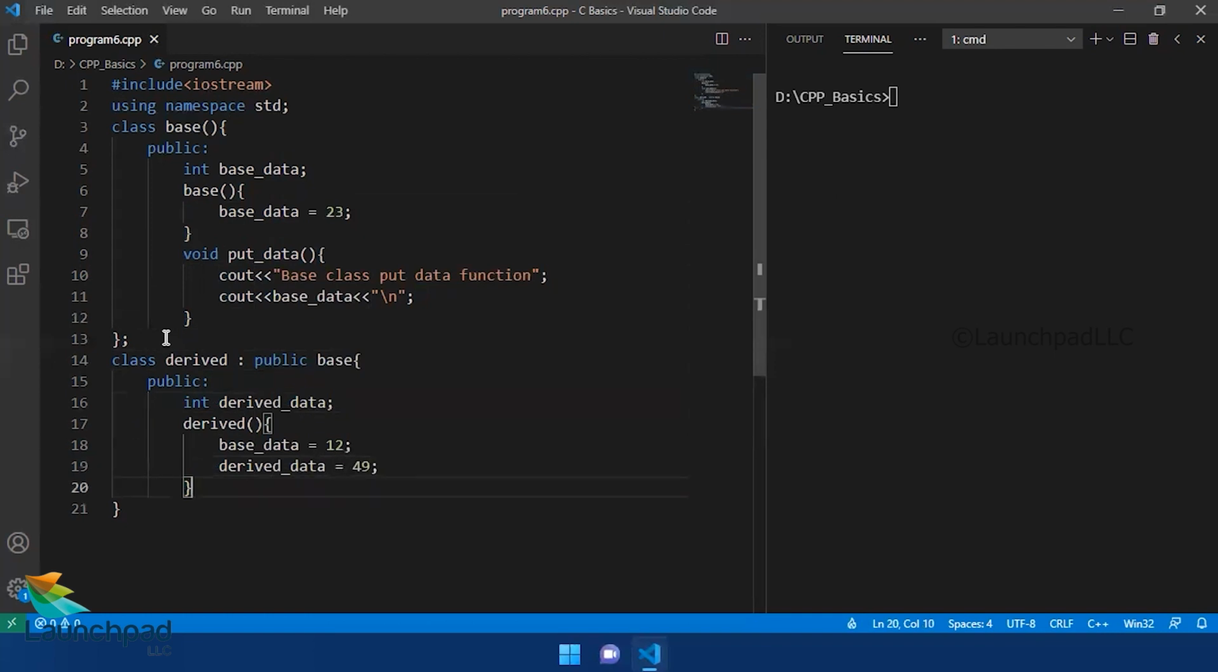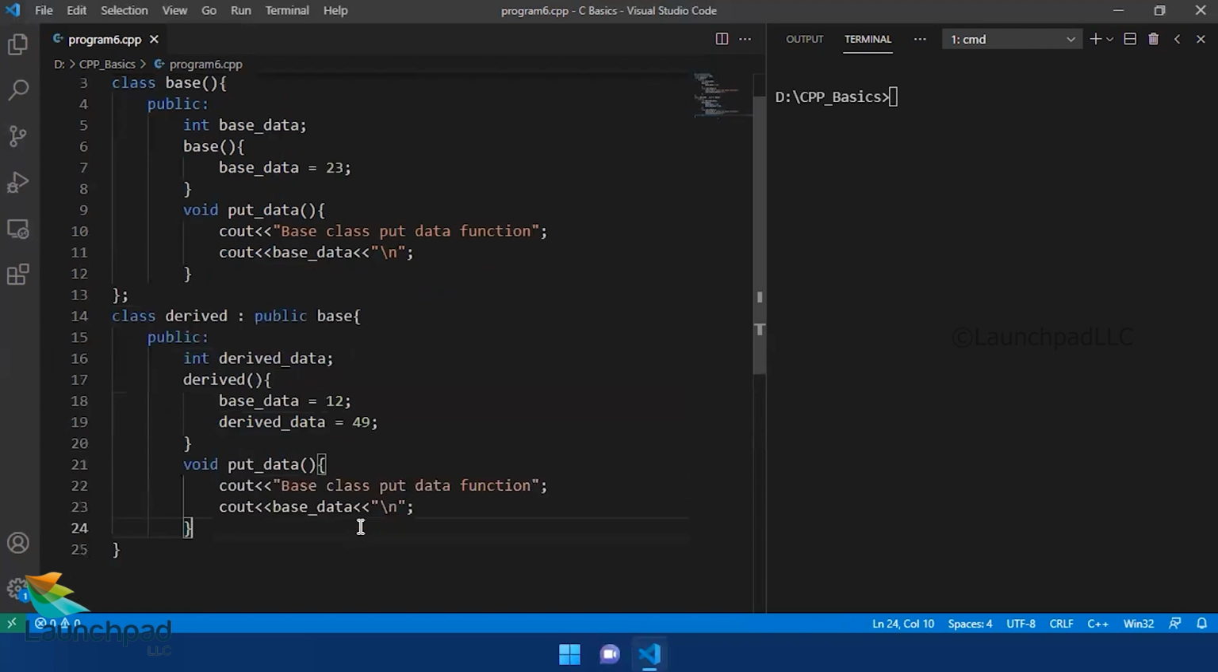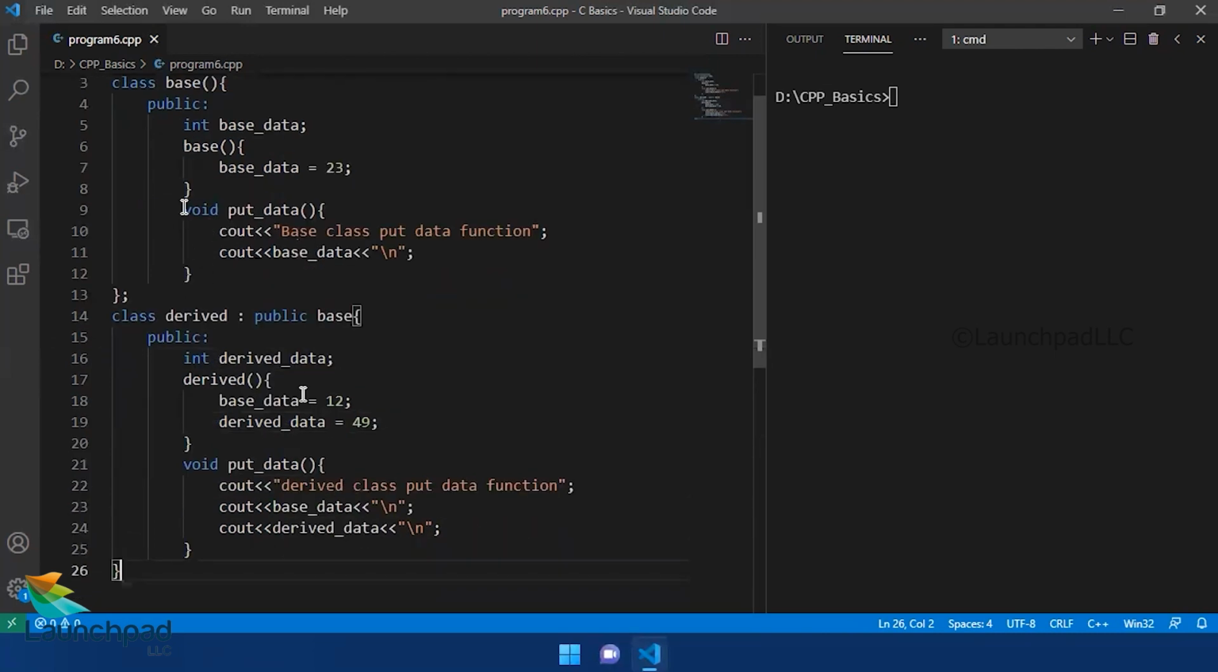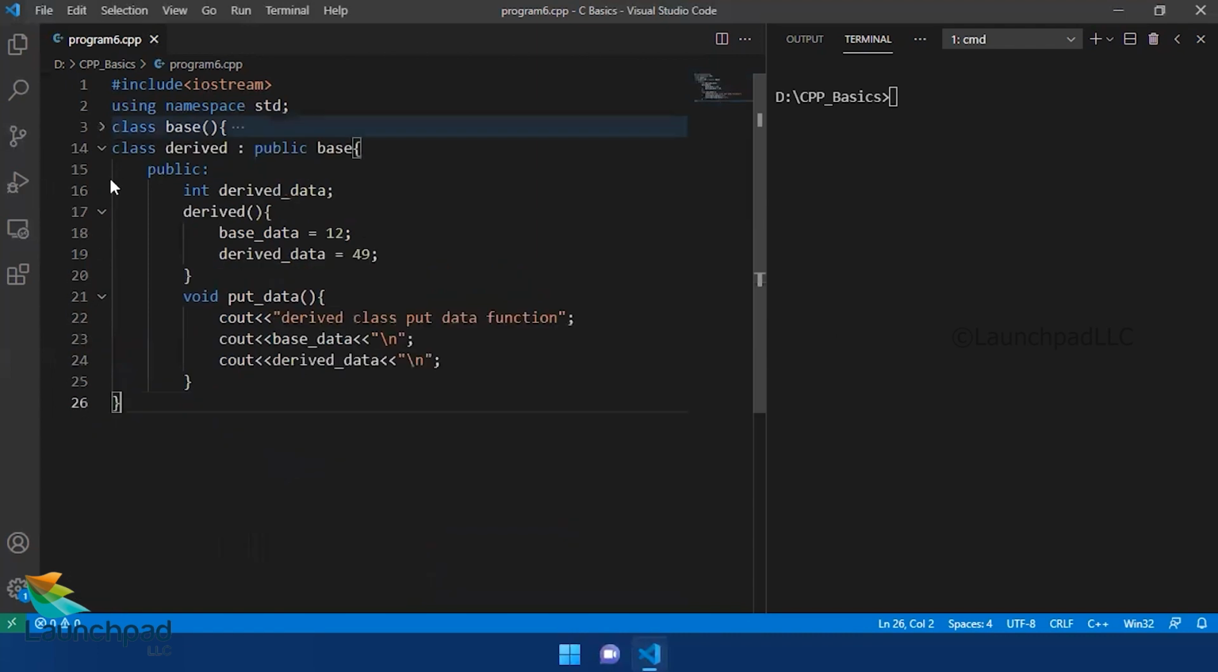I'm providing it here. And followed by, I'm going to copy paste this putData function into my derived class and make it a derived class putData function, and I should print both the data values of the base class as well as the derived class. So I'm printing it as base data with a new line character and the derived class data with a new line character. So with this, the inheritance is done, and we have created the same function putData in both the base class as well as the derived class.